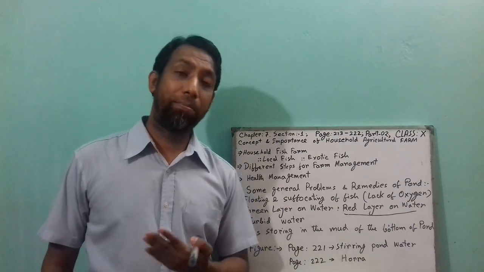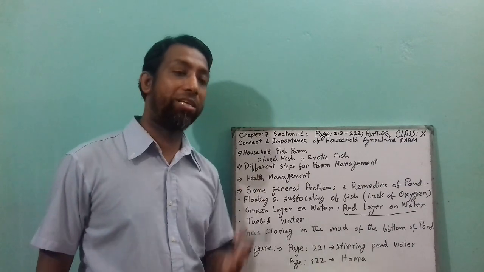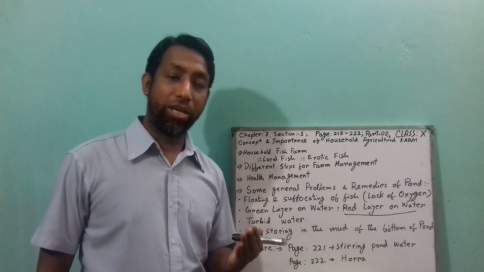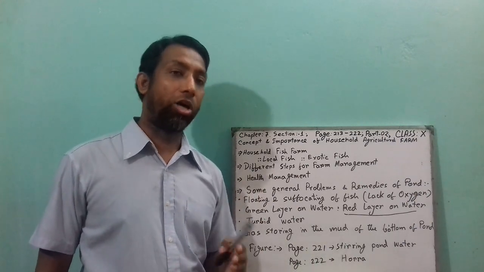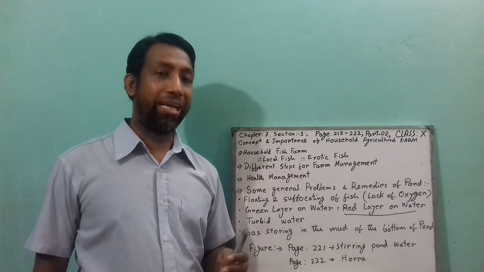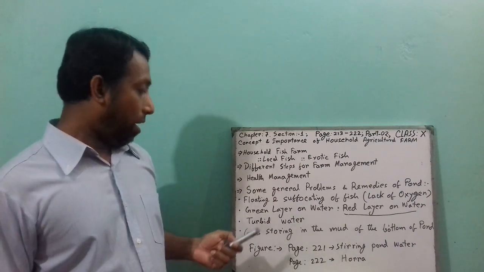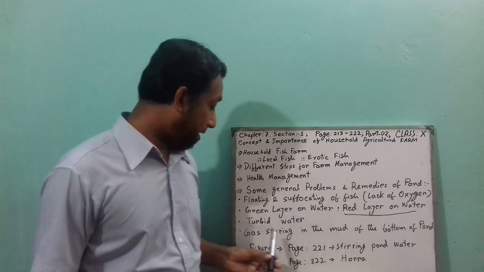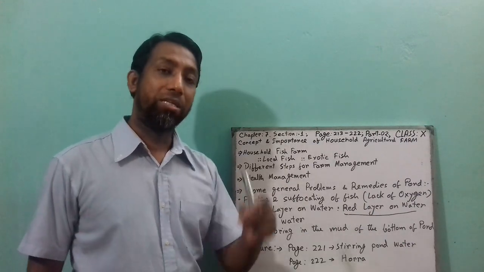So what will be the remedies for decreasing or removing turbid water? You can use lime, or you can use gypsum, or you can use copper sulfate. Then the turbid water will be removed. The last point is gas storing in the mud at the bottom of the pond.